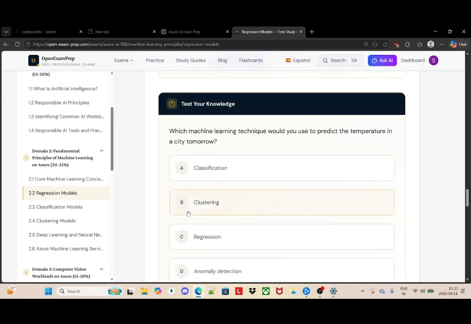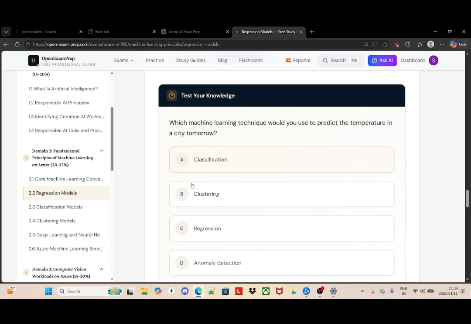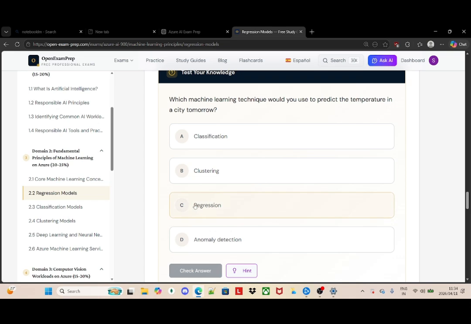Now I go to machine learning. They're asking me which machine learning technique I would use to predict the temperature in a city. Now we come with three concepts. I told you that we have three types of machine learning: classification, clustering, and regression. Regression is used to predict a number. Temperatures deal with weather, and in weather there are numbers involved. So I would definitely go with regression because it predicts the number.